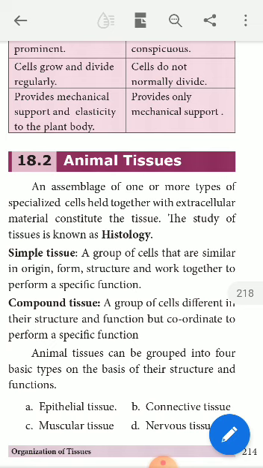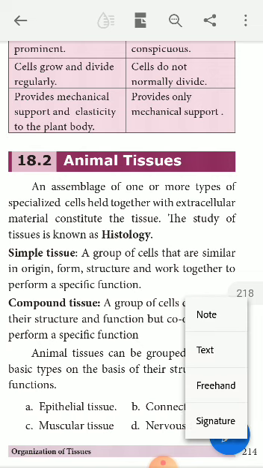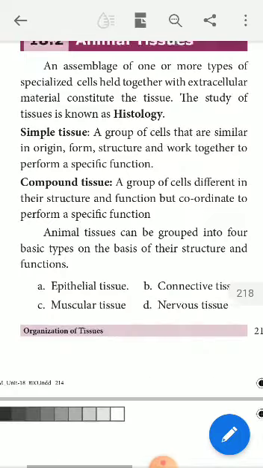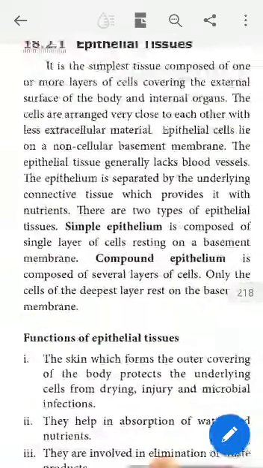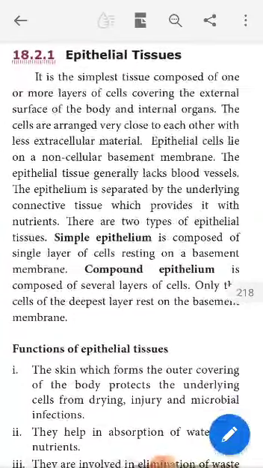Now, all these four tissues are the main divisions of tissues. They are classified only on the basis of their structure and functions. Now, let us discuss all these four types of tissues one after another. Say, the first type of tissue taken for our discussion is epithelial tissue.